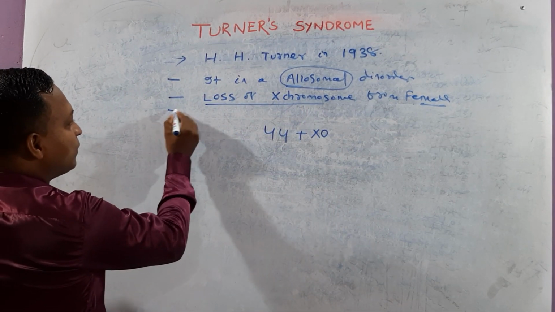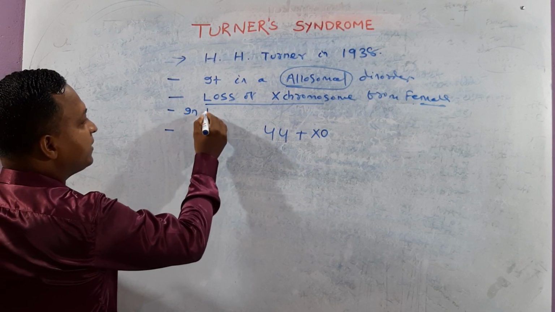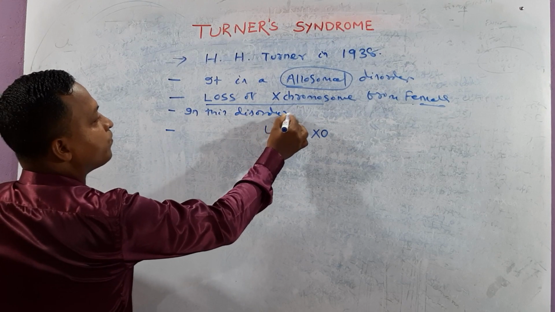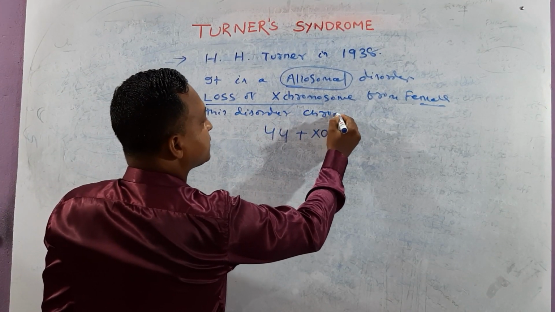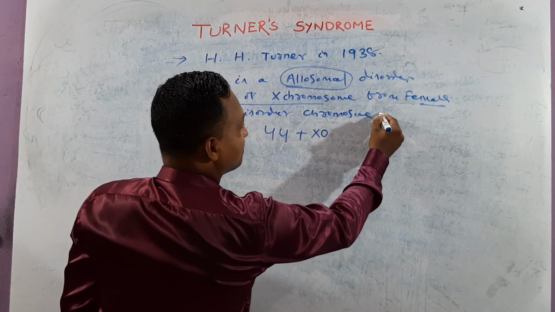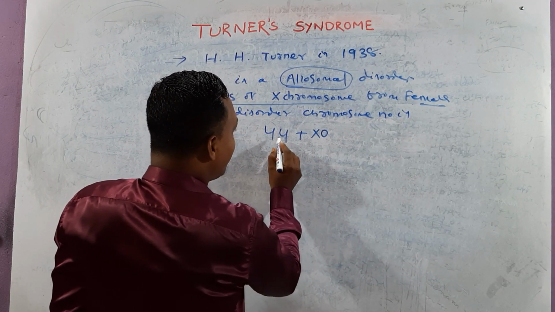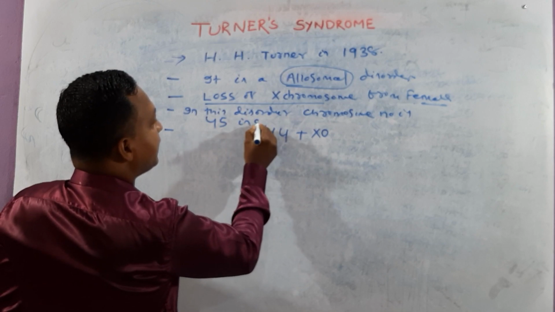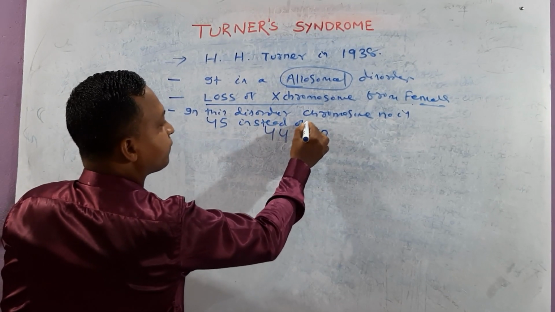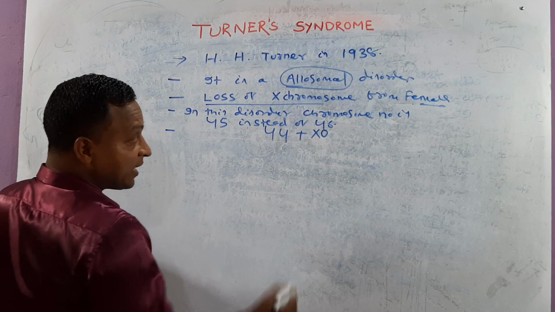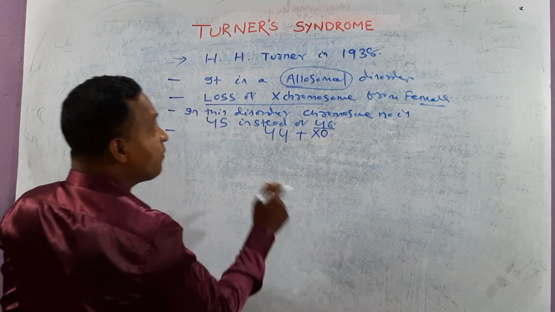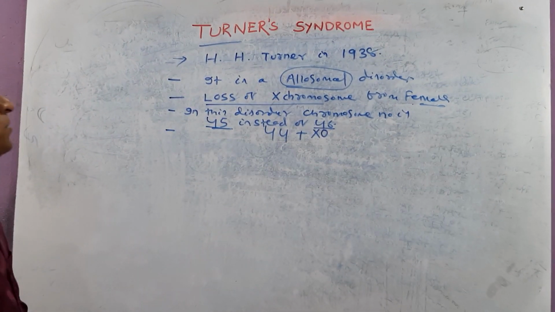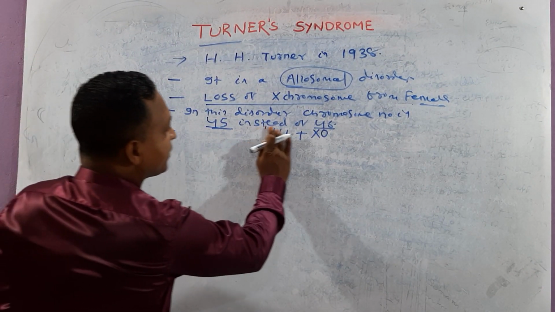So in this disorder, the chromosome number is how much? 44 plus 1, that is 45 instead of 46. In normal cases, 46 chromosomes are found, but those going with Turner syndrome have 45 chromosomes. Try to understand the next part.